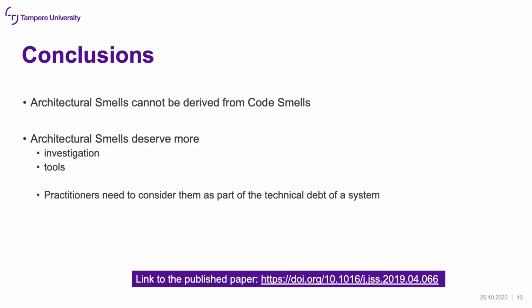So, in conclusion, we can say that architectural smells are something different from code smells. Therefore, you cannot derive architectural smells using code smells, but you need to use a special tool. You need to extract them differently, you need to calculate them differently. And we also believe that architectural smells deserve much more investigation, especially to understand when and how they are really harmful. For example, are architectural smells really increasing fault proneness, change proneness, decreasing readability?